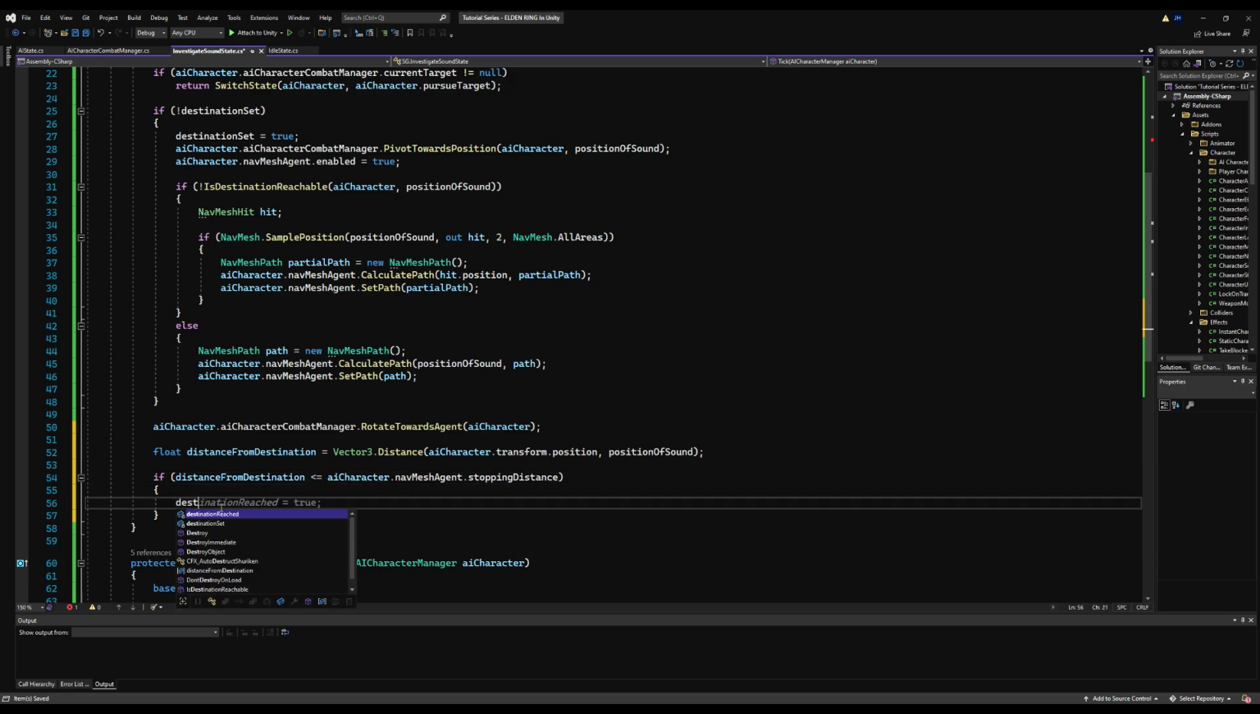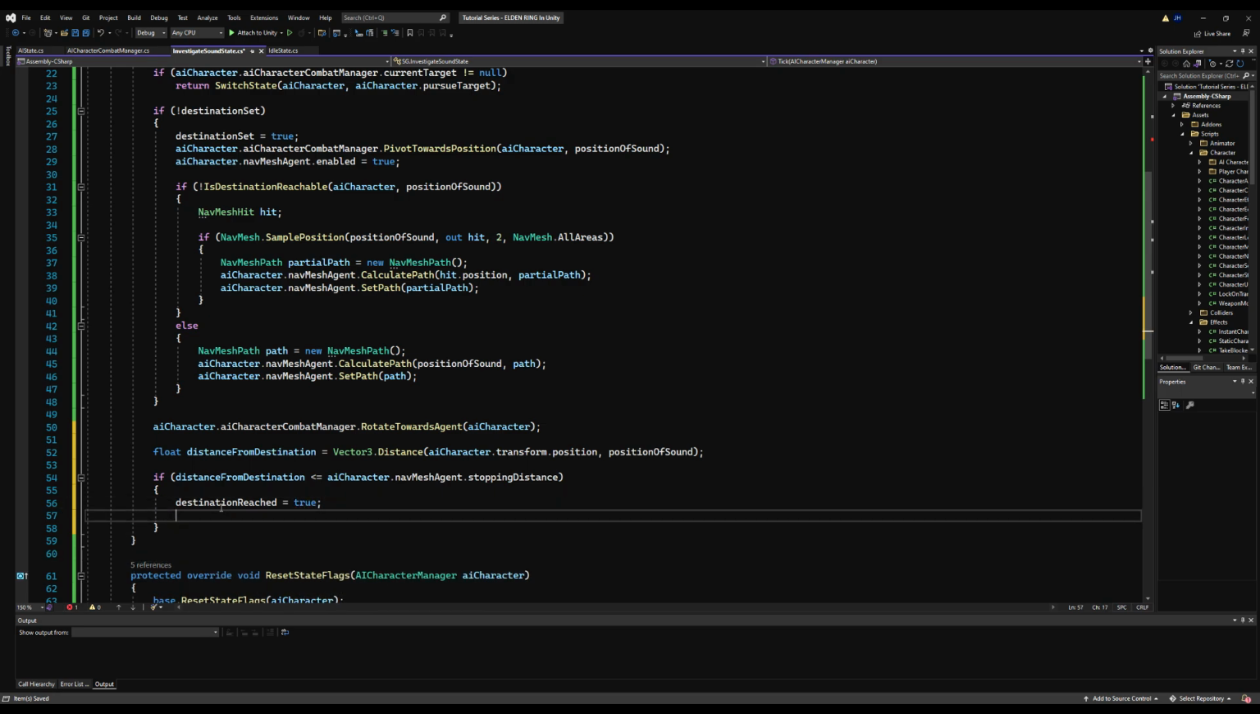And at this point, you can do whatever you want. You can default the AI back to the idle state. You can have them linger for a moment and then wait around and investigate for a few seconds, then go back. Or you can have them just permanently stay there. It's entirely up to you and how you want to set this up.